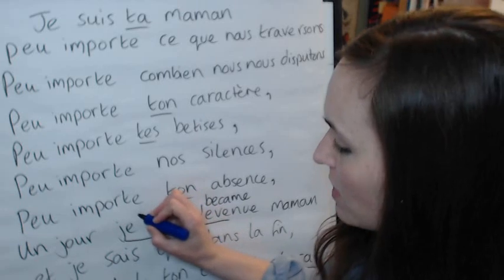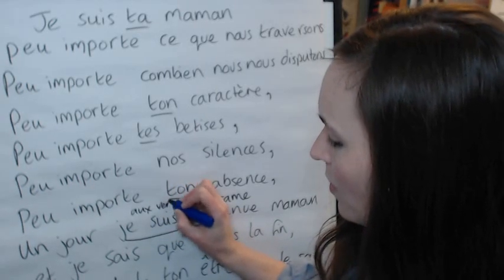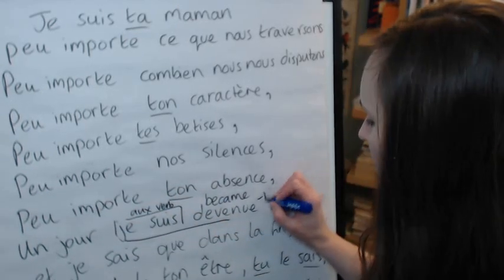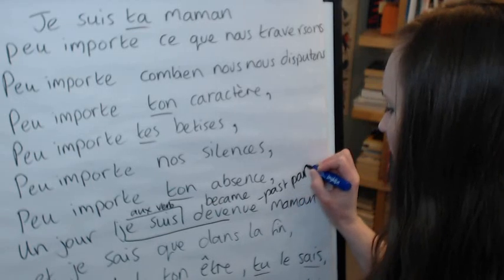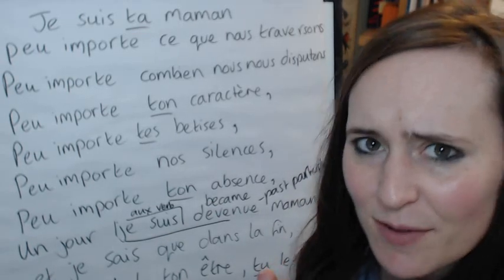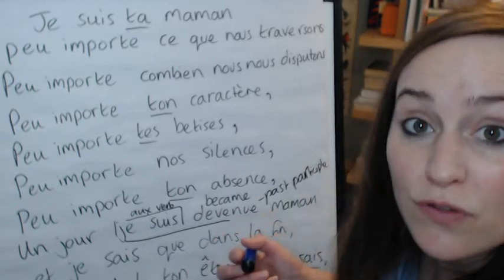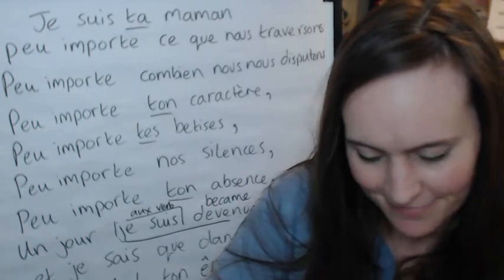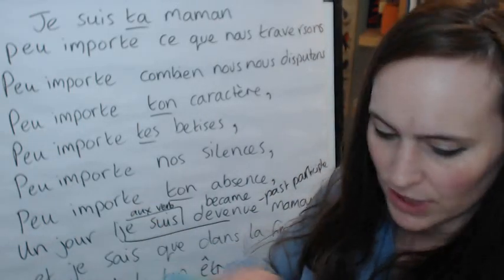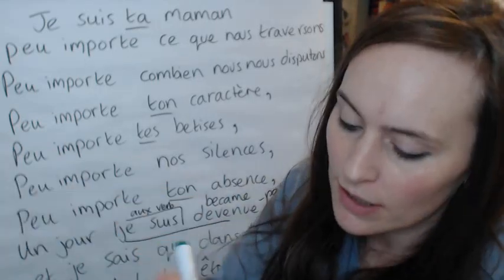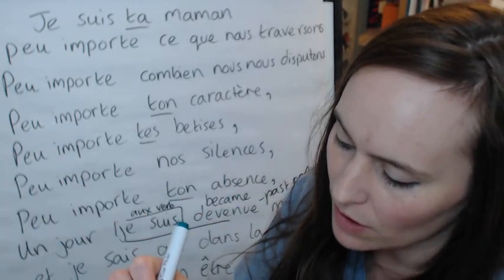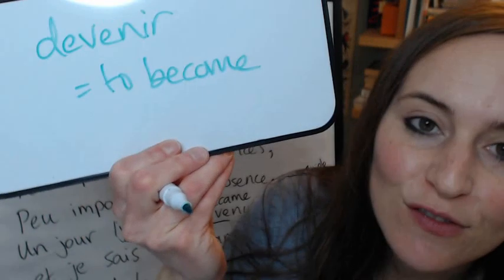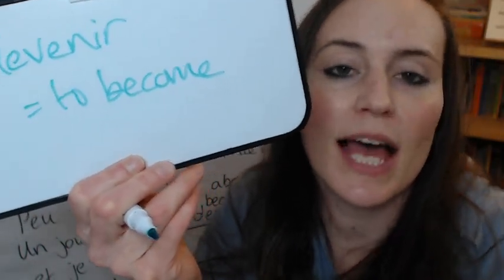So this is the first part, the auxiliary verb. Je suis. And then the past participle here. Should have done that with a different colour, shouldn't I? From the verb devenir. I'll write that. Where can I write that? Oh, voilà. Ici. Right, I'll write it on here if I can find my green pen. So devenir, to become.